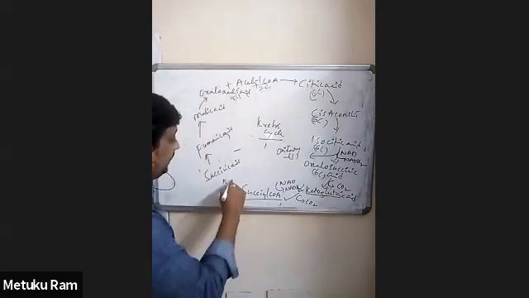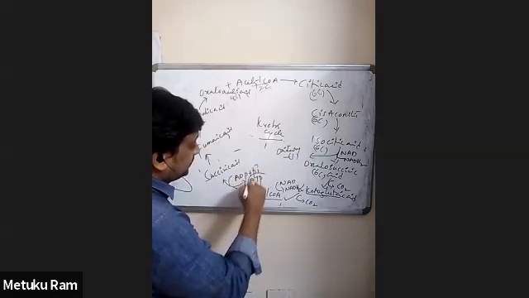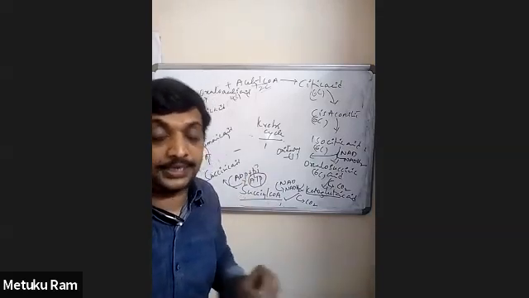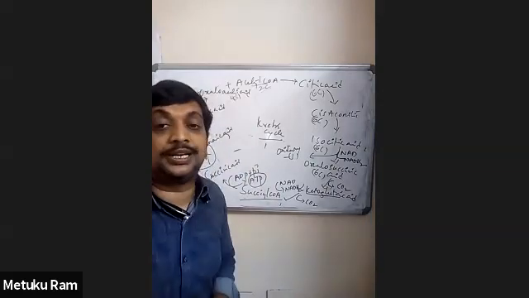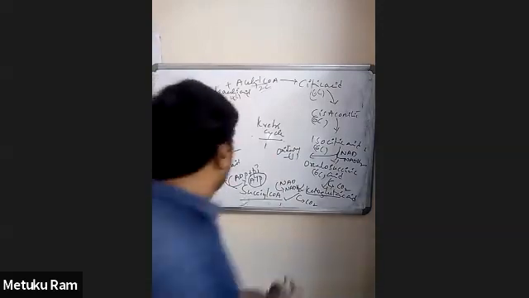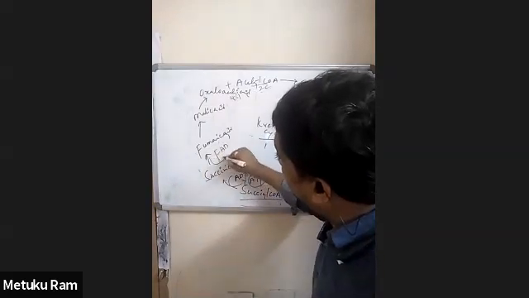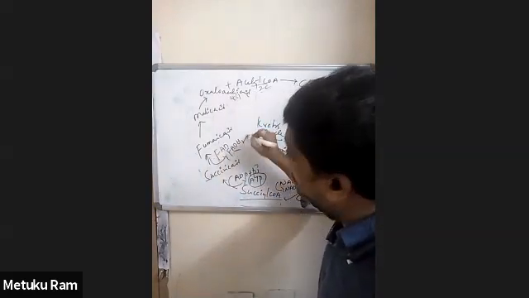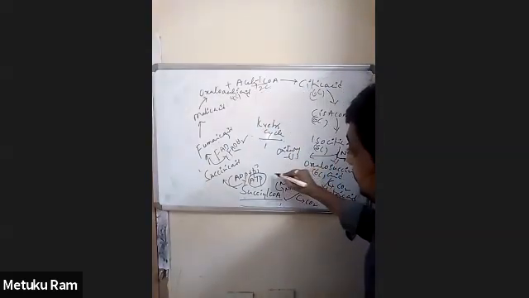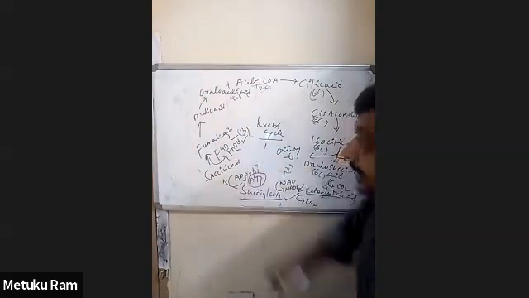Then from succinyl-CoA, ADP and inorganic phosphate form ATP. This is the direct ATP formed by an enzyme called succinyl thiokinase. This reaction is called a cleavage reaction. Cleavage is a breakdown. Succinyl-CoA is a high energy compound. And later succinic acid is converted into fumaric acid. In this reaction, FAD is converted into FADH2. This is again an oxidation reaction. So this is oxidation 1, this is oxidation reaction 2, and this is oxidation reaction 3.